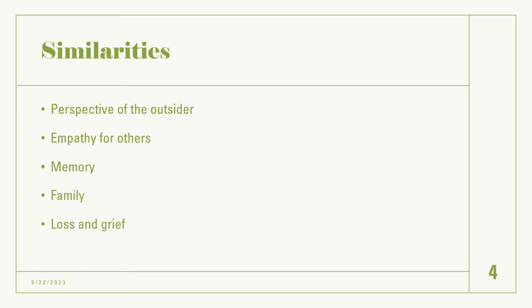So let's start off by talking about their similarities. Their similarities are that they are from the perspective of the outsider. By that I mean they are not from the perspective of a soldier, so very different to Exposure and Bayonet Charge. This is not the poet talking about what it was like to be a soldier during a conflict.